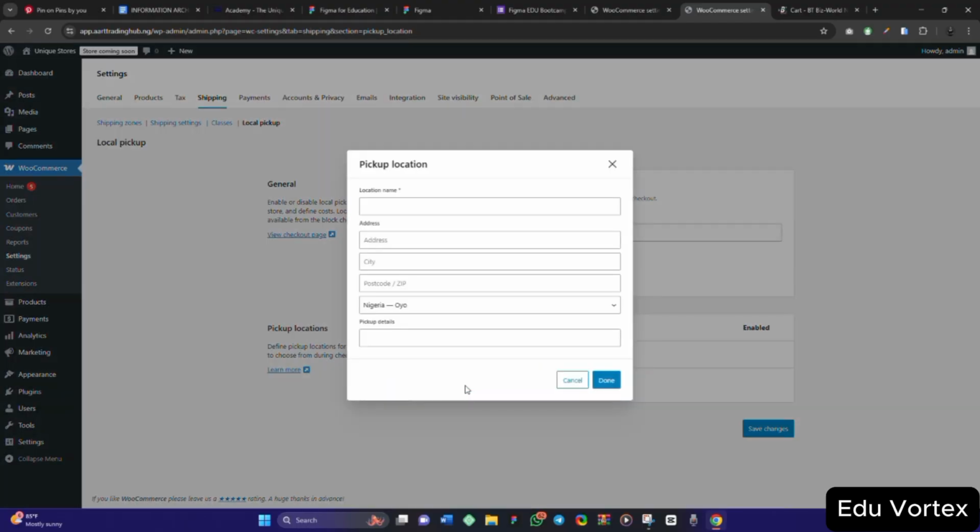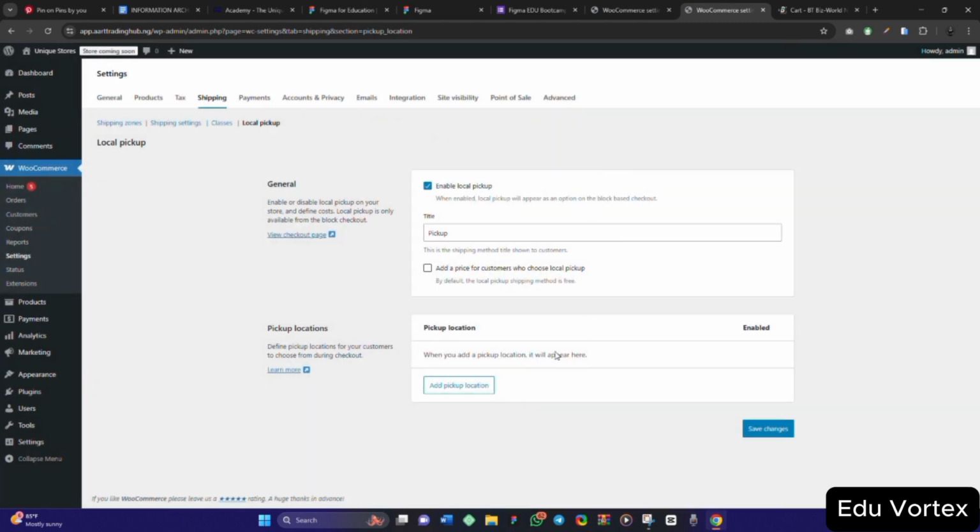You now add the pickup location, the location name, the address, the city, the postal code. Now this country, you add it. Then pickup details, you are going to add it. Then you just click on done and you are good to go for people that want to pick up instead. So that is all about shipping.